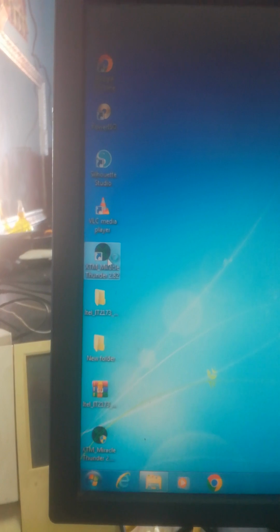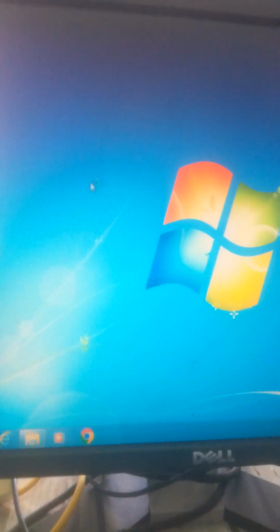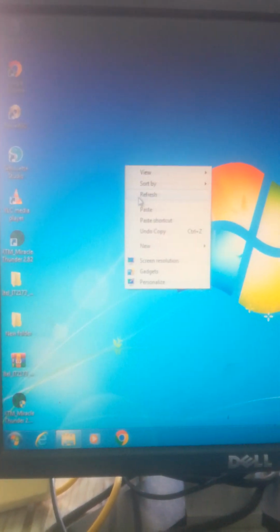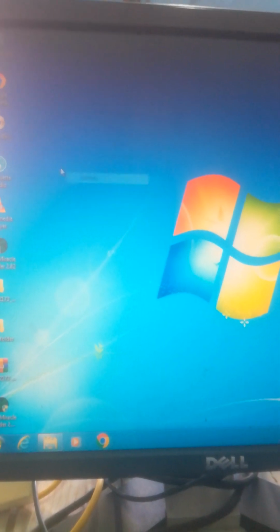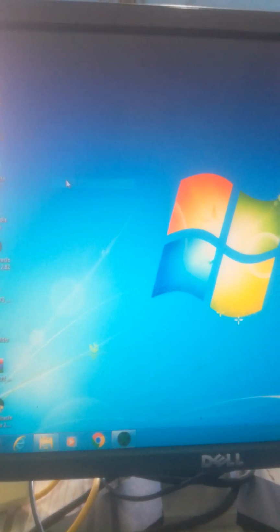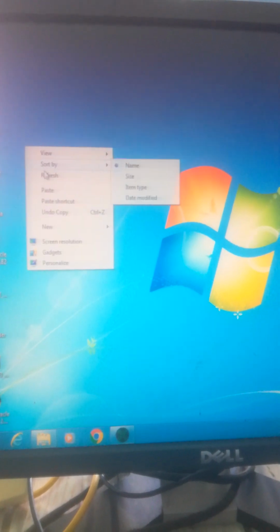So it will show a shortcut on the desktop like this one. So you double click the shortcut. You wait for it to run. Wait for it. Okay, it has popped up.